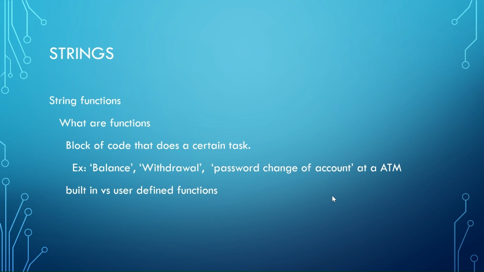Imagine each one of these as a separate function. One function is for checking the balance. There is one set of code that exists. When you press balance, that particular code goes and checks what your balance is, and it will display it on your screen. Same with withdrawal: when you press the withdrawal button, that particular function or block of code gets called, and then it does what a withdrawal has to do.